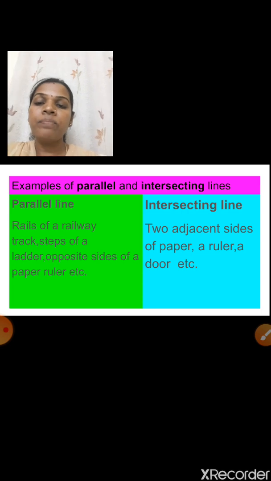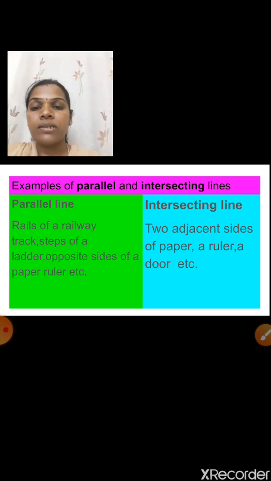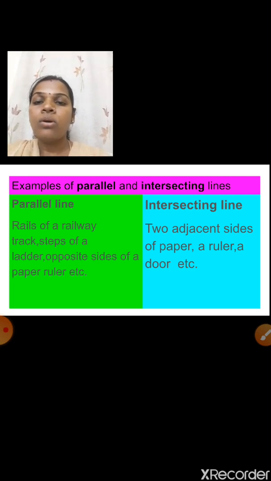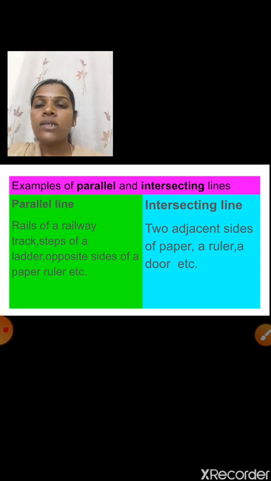Yes, children, see here. Here I have given some examples of parallel and intersecting lines. Just imagine, you have your mobile in your hand, isn't it? How many sides are there on your mobile? Four sides.